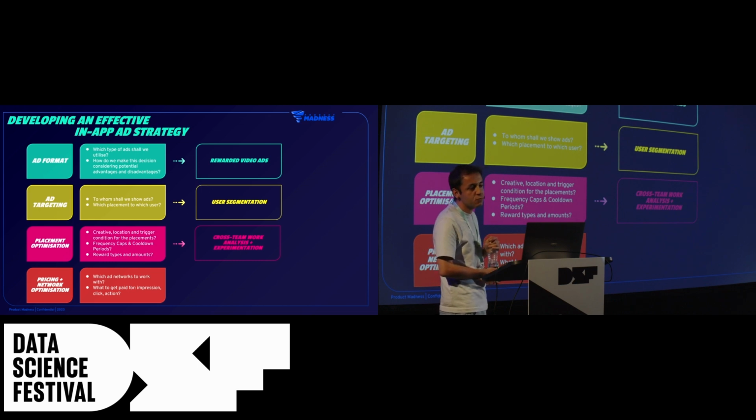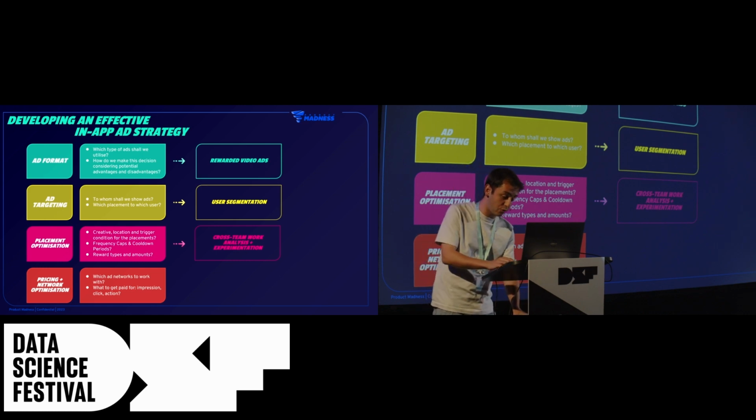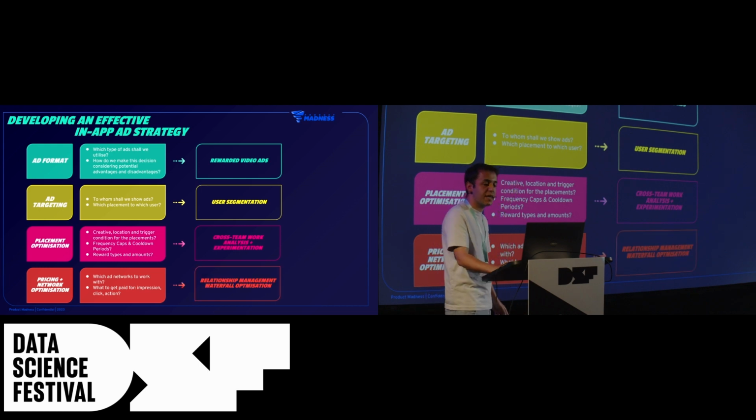There are things that we can do here, but there are also things that depend on external factors. For example, which ad networks to work with, or what we get paid for an ad impression, or a click, or some specific user action, which will strictly impact our monetization. This is categorized under relationship management and waterfall optimization in terms of market bidding. As I said, I will be focusing more on the user segmentation side. So let's start.